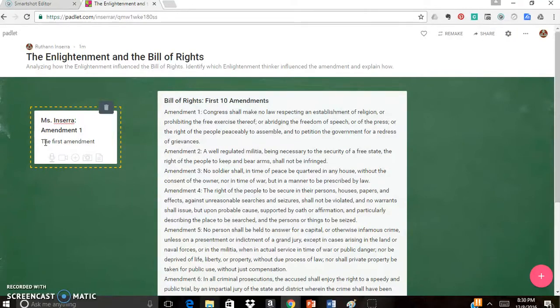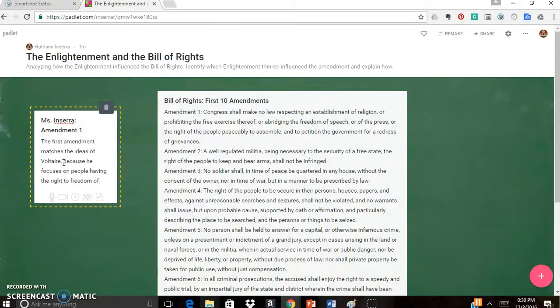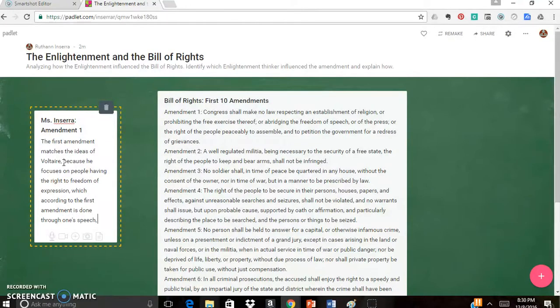The First Amendment matches the ideas of Voltaire, because he focuses on people having the right to freedom of expression, which, according to the First Amendment, is done through one's speech, media, and assembly.